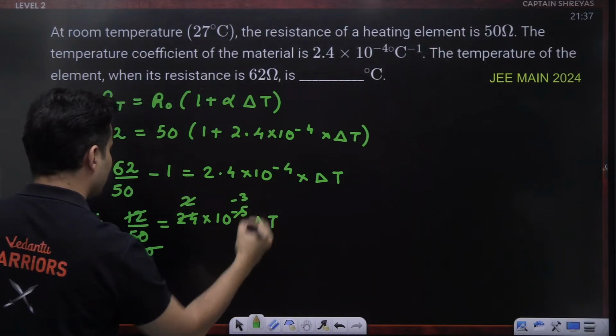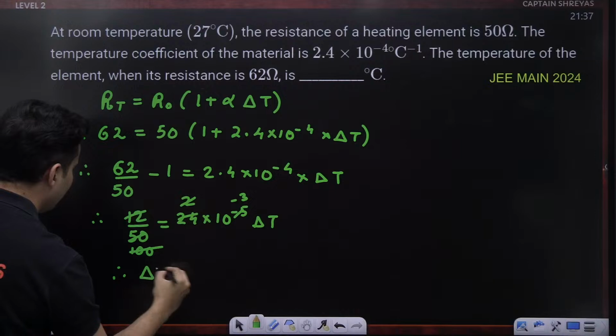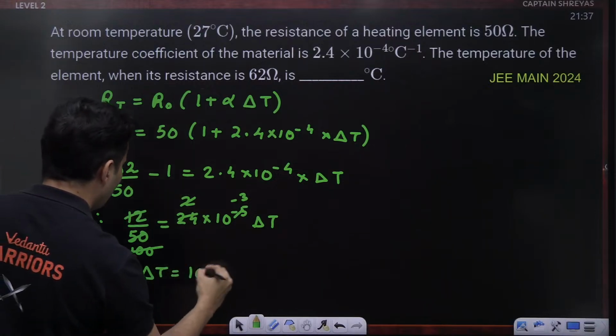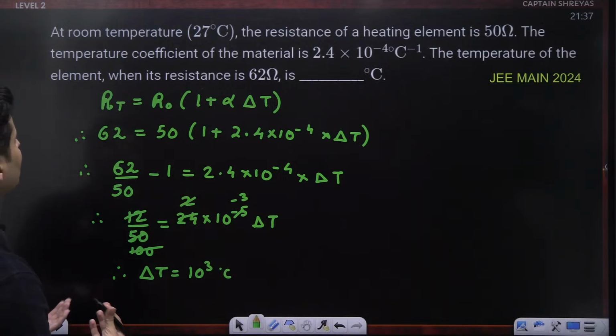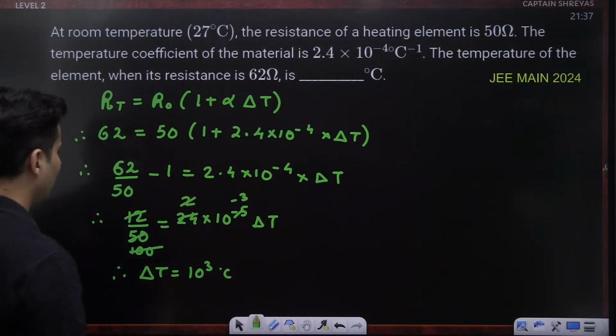This will become minus 3. So therefore, delta T will become how much? 10 to the power 3 degrees Celsius.